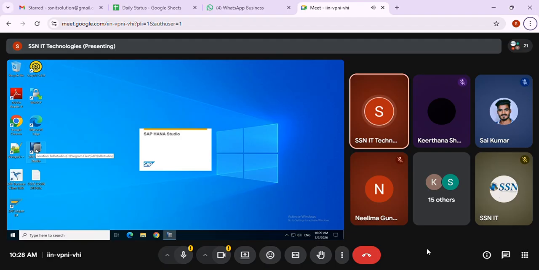If it is not, you can reach out to the Basis team. They're going to install that, or they'll give you a document along with the URLs and all to add. You will follow that step and it will be added. In real time, that is the process. In my company, there is no access to install any application on our own. I need to raise a ticket, and only the IT team is going to do that. We don't have any access at all in our project. So it depends on company to company.